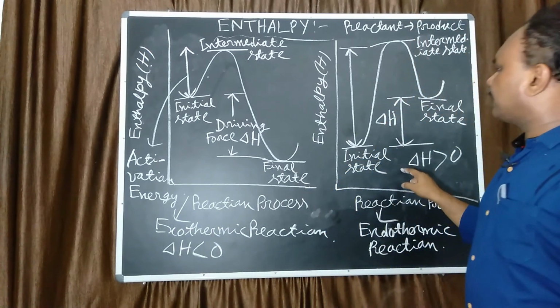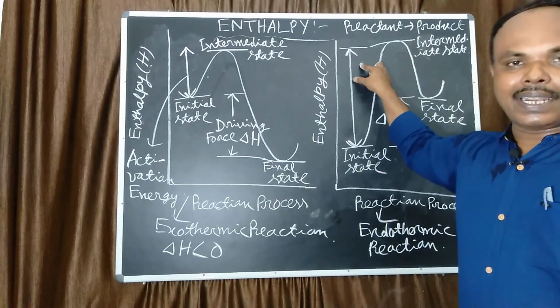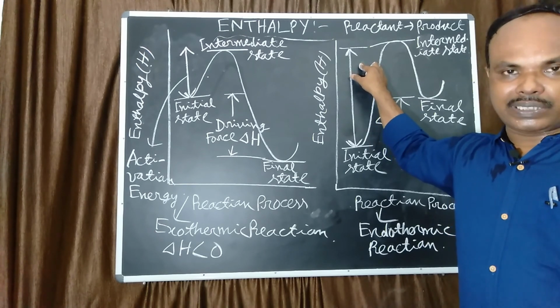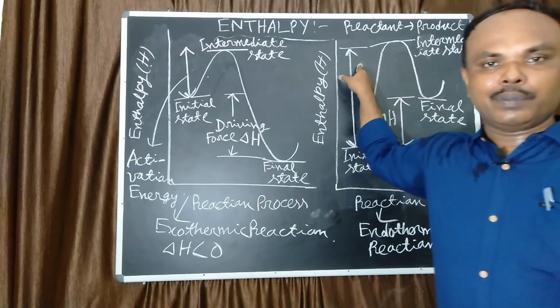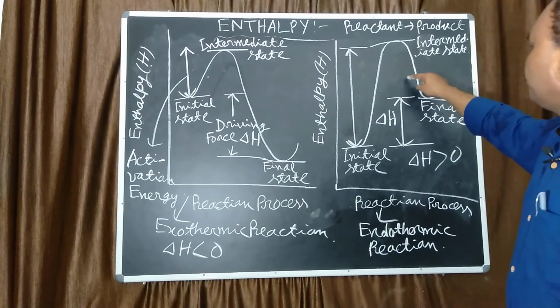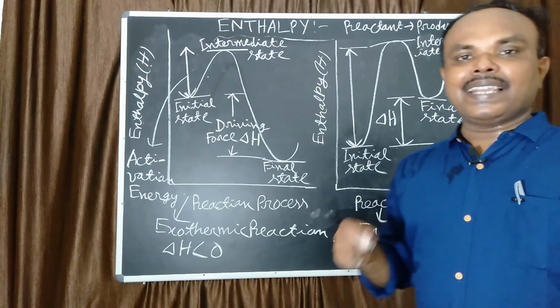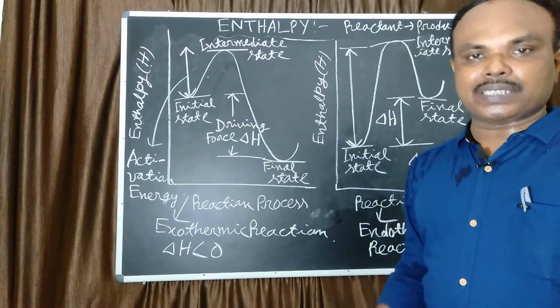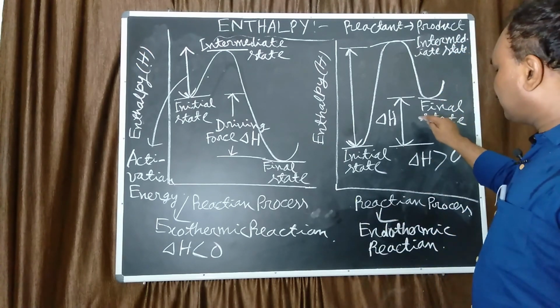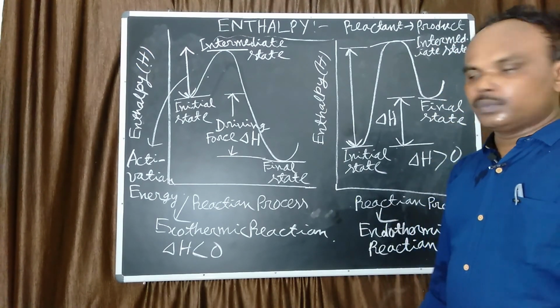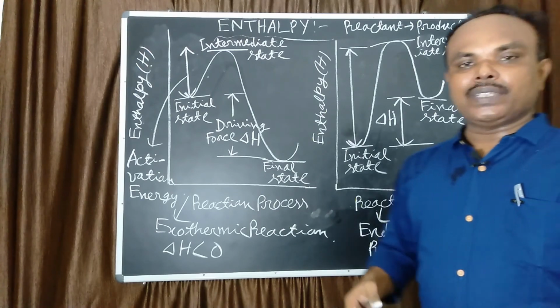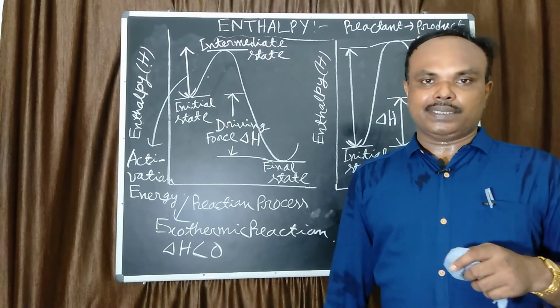So in an endothermic reaction, initially a large amount of heat has to be supplied to the system to overcome the barrier, and also to proceed with the reaction continuously, heat has to be supplied to the system because del H is greater than 0. So this is the difference between exothermic reaction and endothermic reaction.